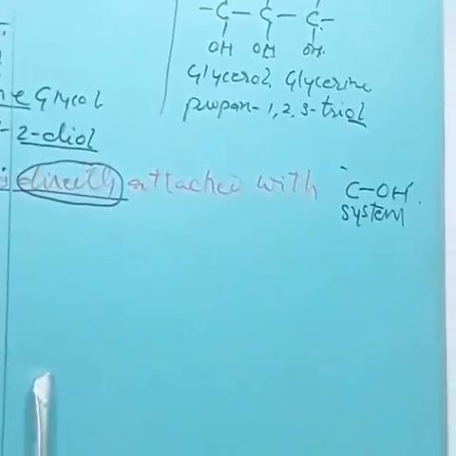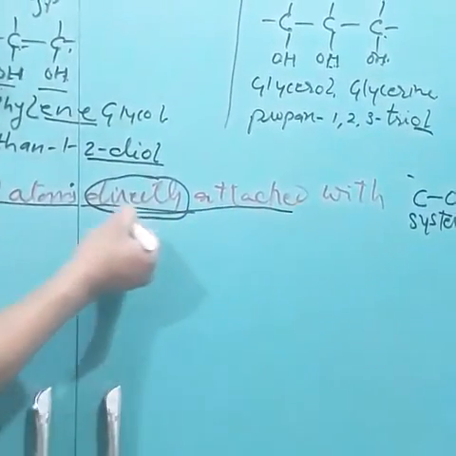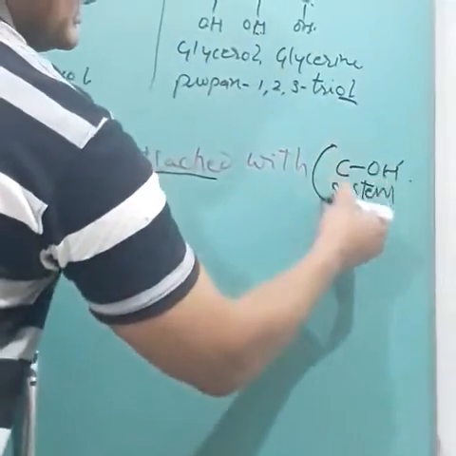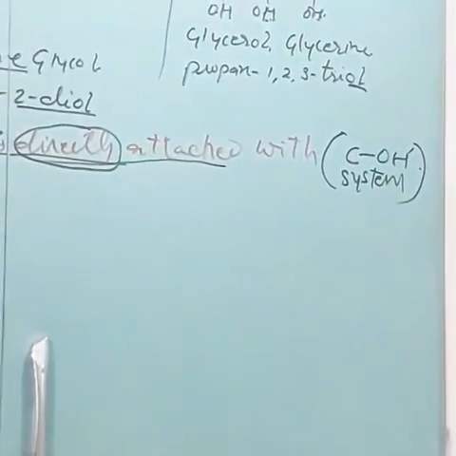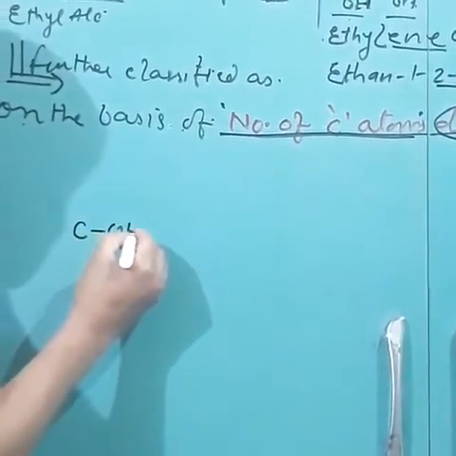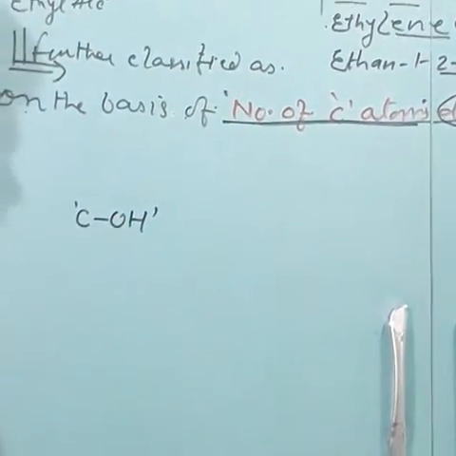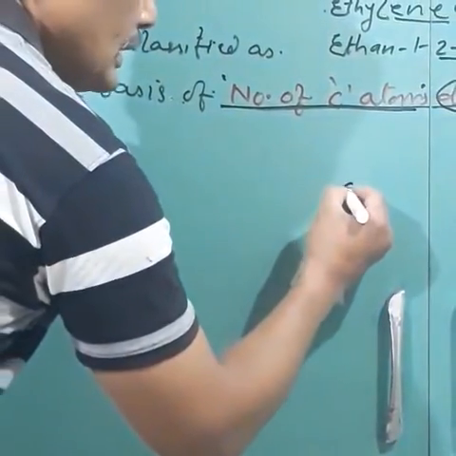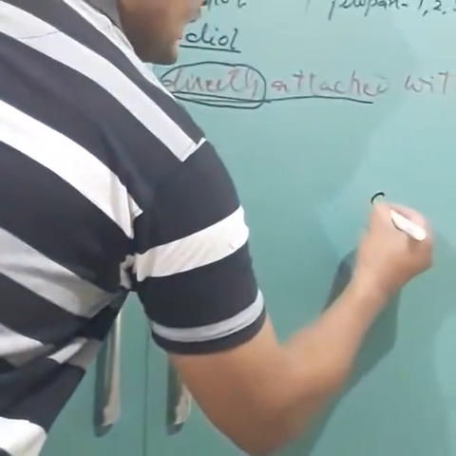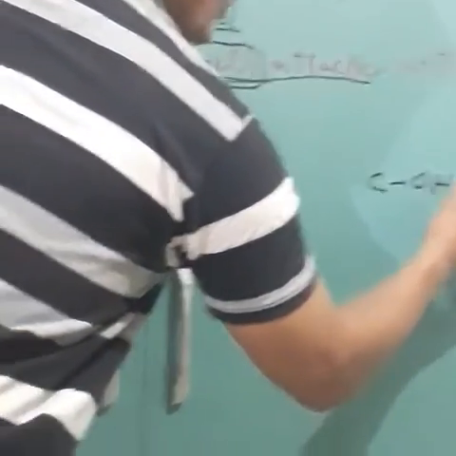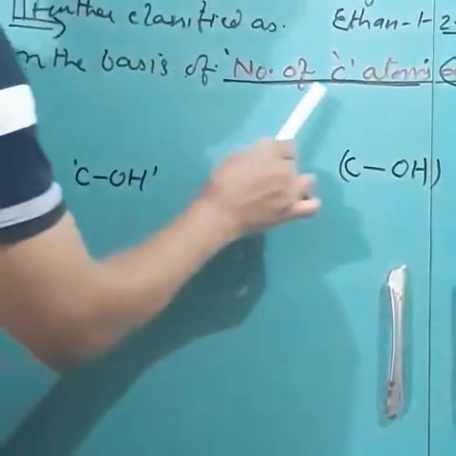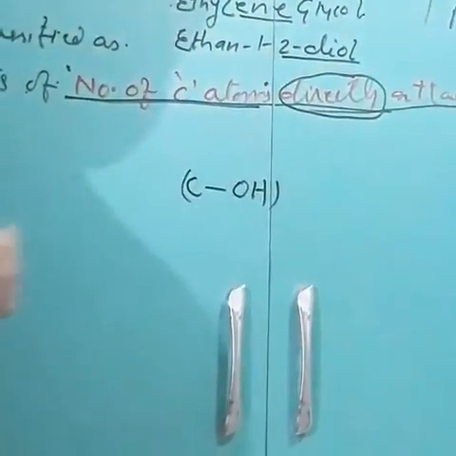The classification is on the basis of the number of carbon atoms directly attached, meaning how many carbon atoms are directly attached with the COH system. Like here, if this is a COH system, now how many carbon atoms are directly attached?